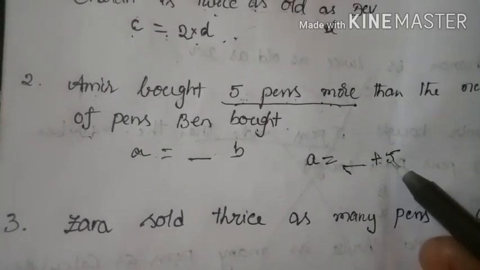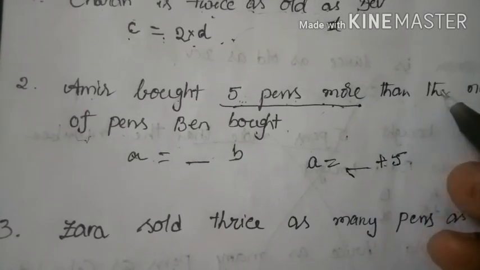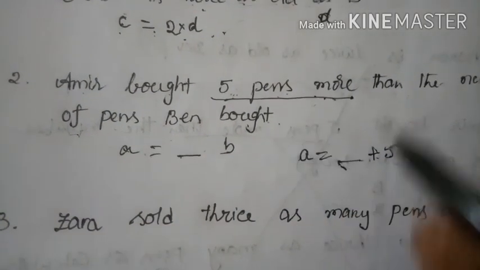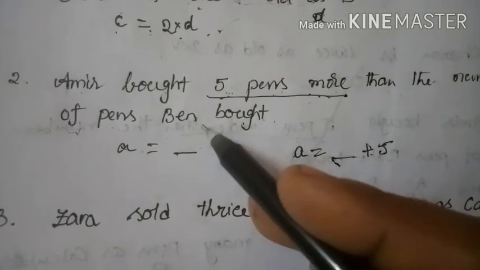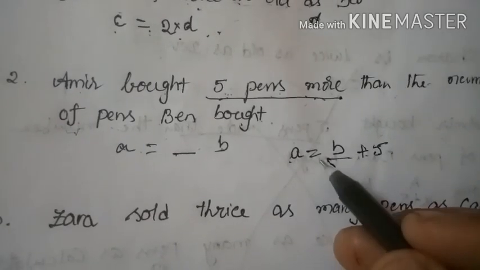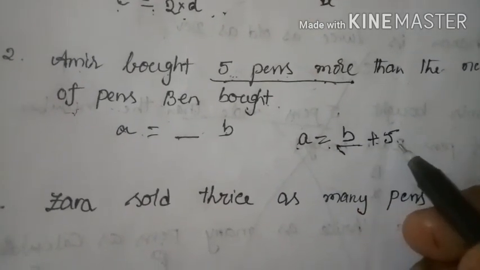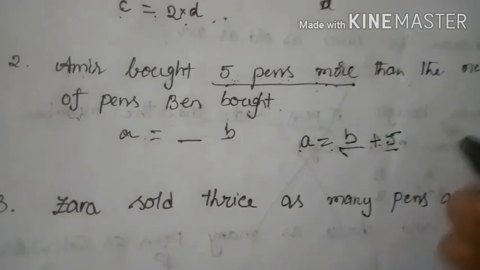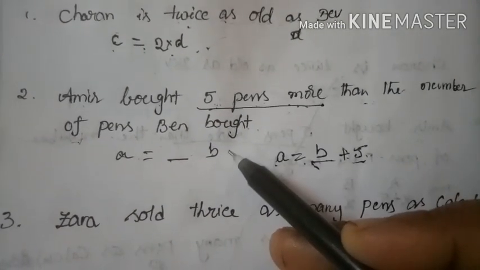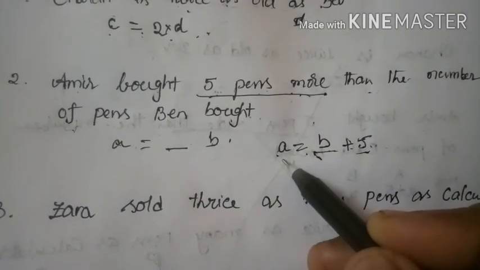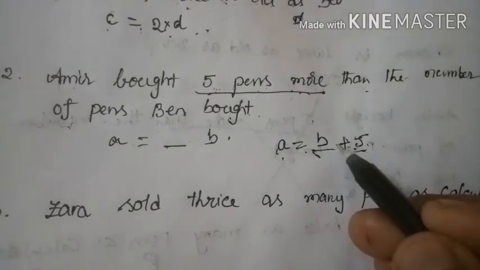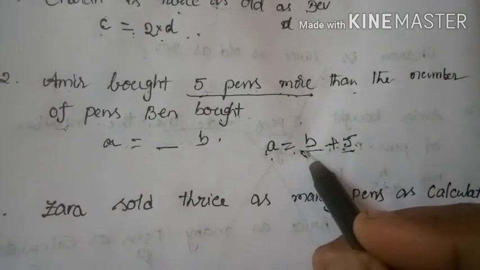Next, more than what? 5 pens more than the number of pens Ben bought. How many pens did Ben buy? Just B. So A is equal to B plus 5. This is the shorter way of writing the given statement. Clear? That means Amir bought 5 pens more than Ben bought.